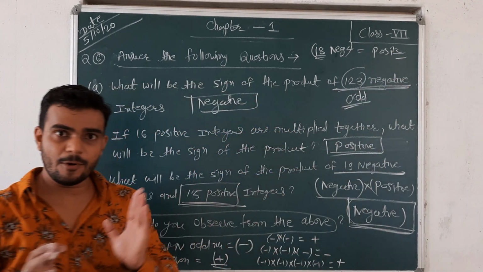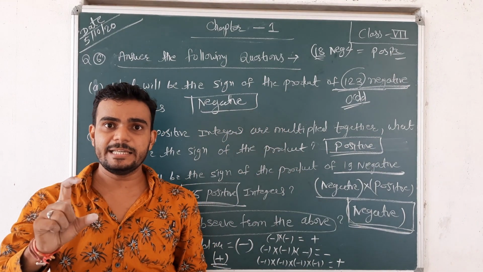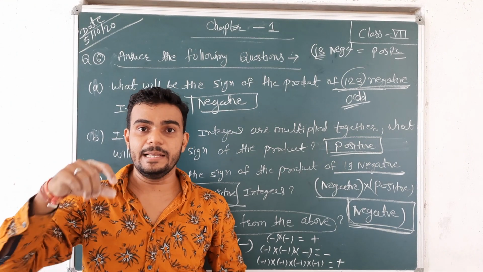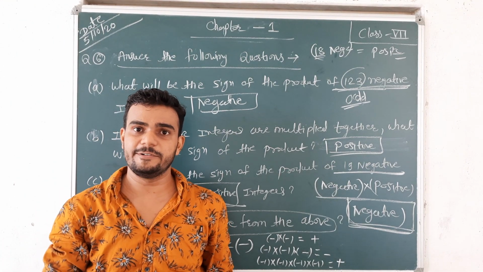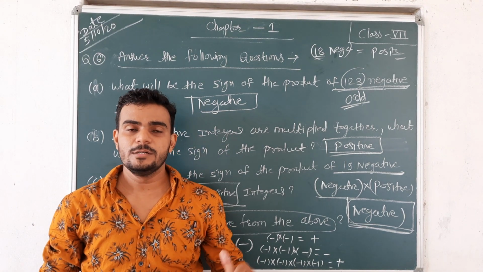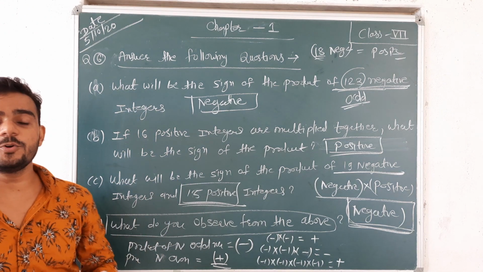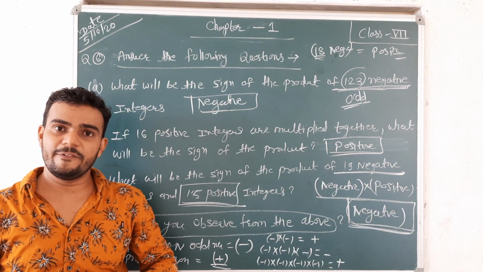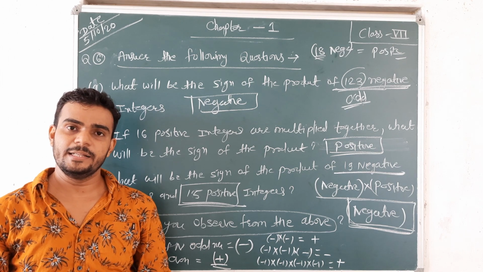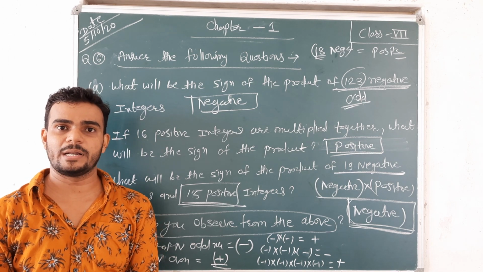Okay, so just take care about one thing only. If an odd number of negative numbers are there, then the result is negative. If an even number of negative numbers are there, then the result is positive. With positive numbers, whatever the count, the result will be positive. Okay, and for doubts, just write in a notebook and try to understand. If you face a problem, then we will arrange a Google Meet class. You can ask your doubts there. Okay, thank you. Today's class is over. Thank you.